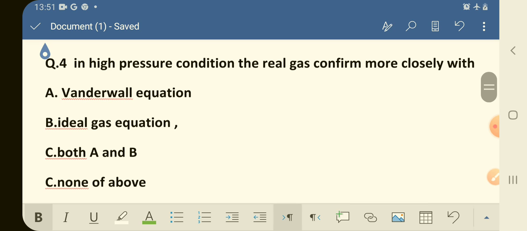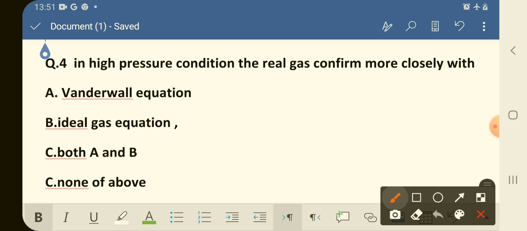question number 4 is, in high pressure condition the real gas conform more closely with A, van der Waals equation, B, ideal gas equation, C, both A and B, and D is the none of above. So which is the correct option? The correct option is van der Waals equation.